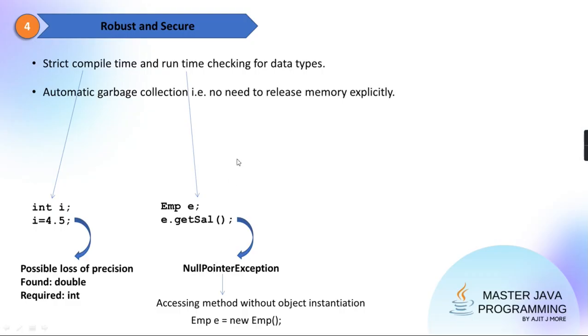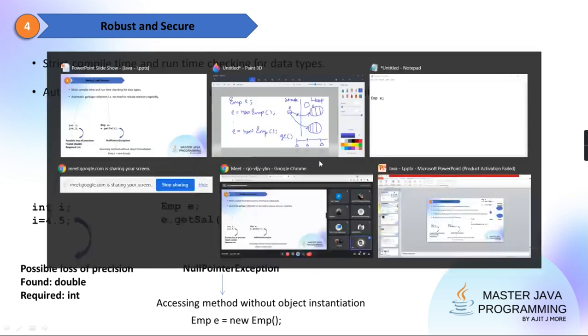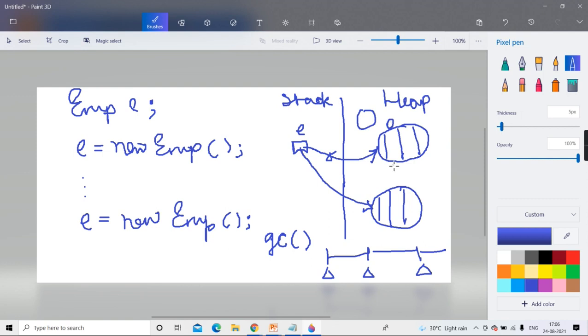So is this also making the language more robust? Because of this, we don't have to worry about releasing the memory, so we don't have to worry about memory leaks, which was happening in C++. Same situation when C++ came. What was happening? This memory was not put in the free list and was not accessible either. You remember, when we took the history of Java and I highlighted the drawbacks of C++.